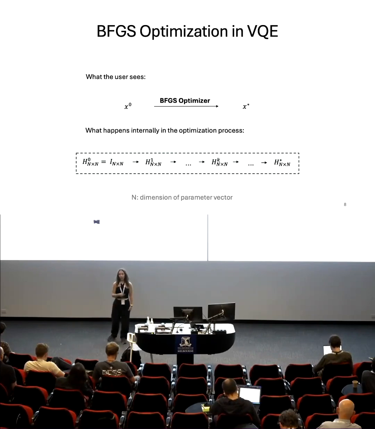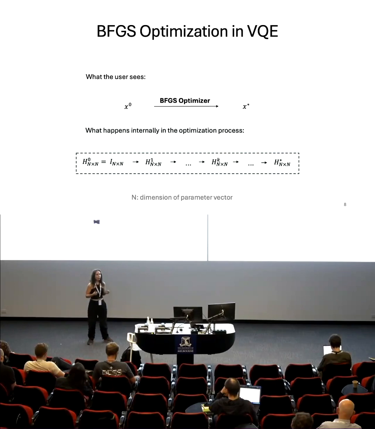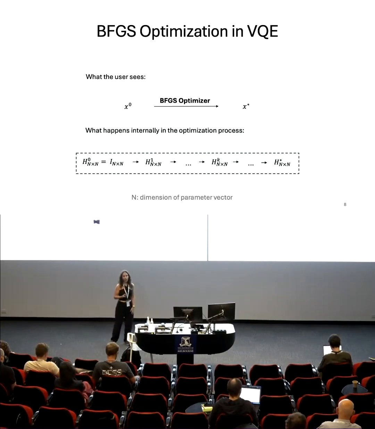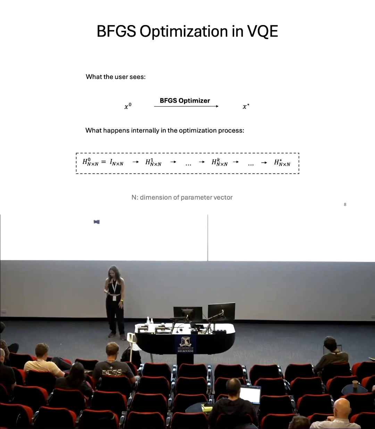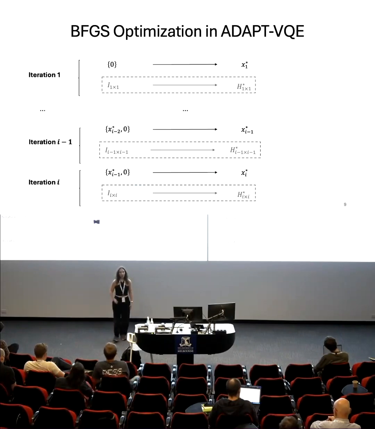So when we use a BFGS optimizer for VQE, we start by feeding the optimizer a length n parameter vector, and it outputs an optimized length n parameter vector. Internally, to aid the optimization, the optimizer is transforming the n by n identity matrix into an approximation to the inverse Hessian matrix of the cost function. By the end, we usually have a fairly good approximation. Adaptive VQE does multiple optimizations, so we do this multiple times.